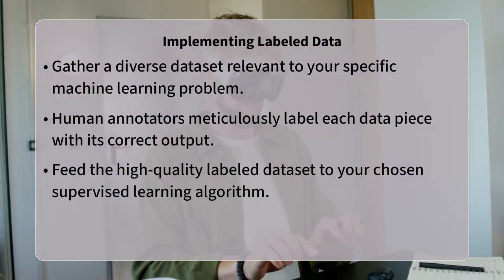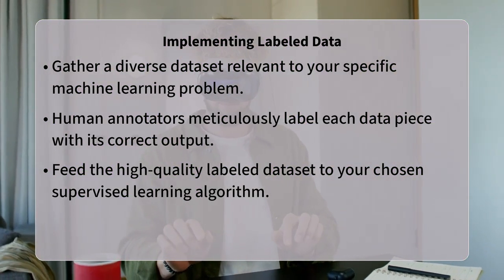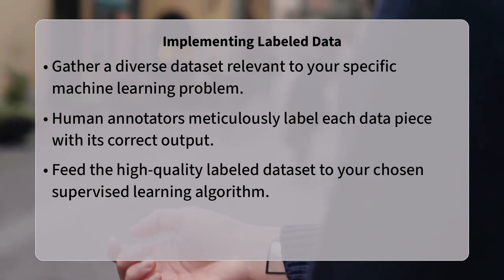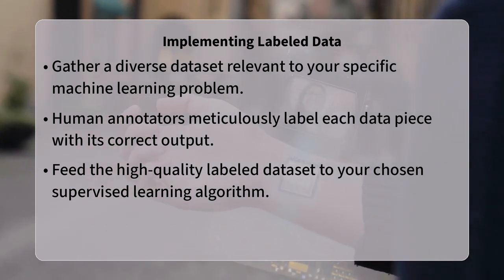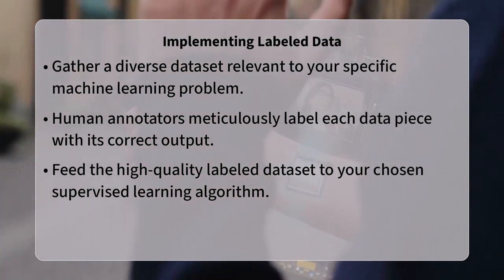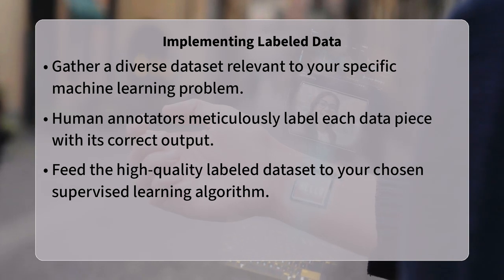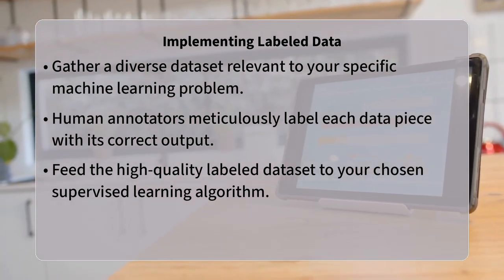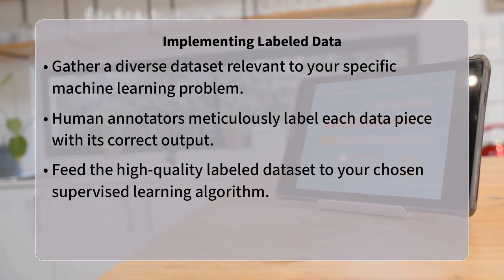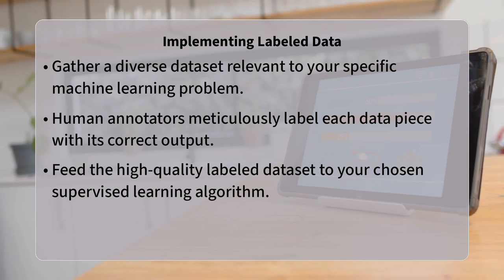So, how do we put this into practice? First, gather a diverse dataset relevant to your problem. Second, meticulously label each piece of data with its correct output. This can involve human annotators identifying objects in images or categorizing text. Finally, feed this labeled dataset to your chosen supervised learning algorithm for training. The quality and quantity of your labels directly impact the model's performance.